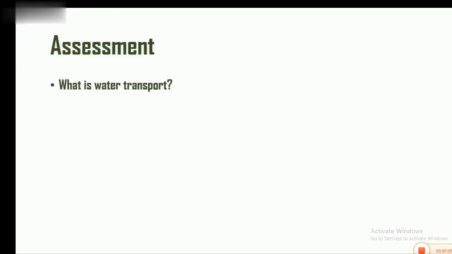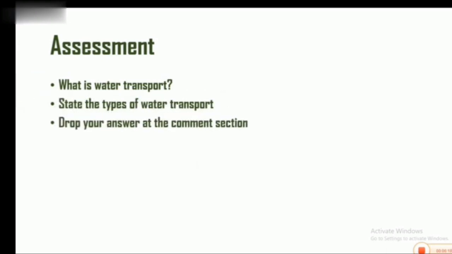This is where we're stopping on this topic today. Let's go back to the assessment section. What is water transport? State the types of water transport. Drop your answer at the assessment section.